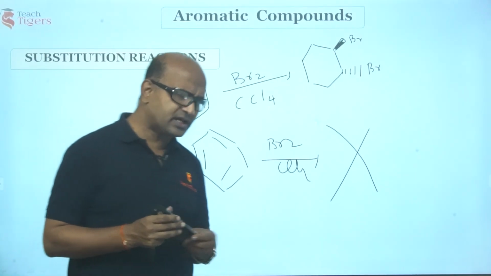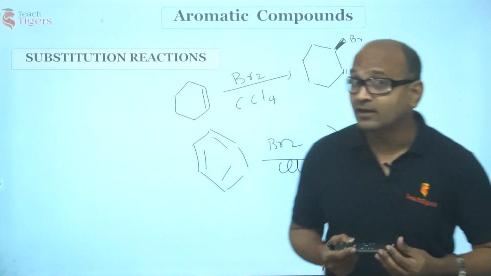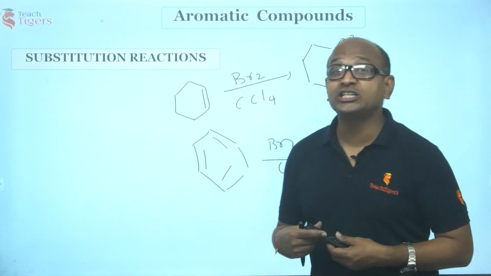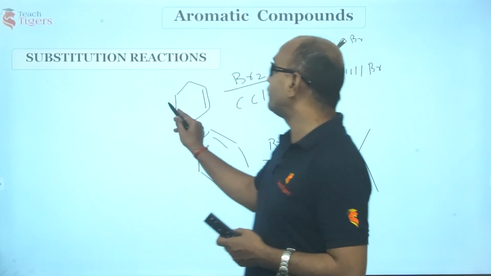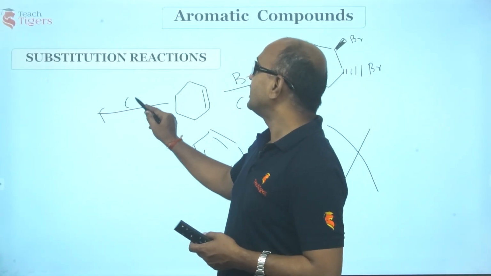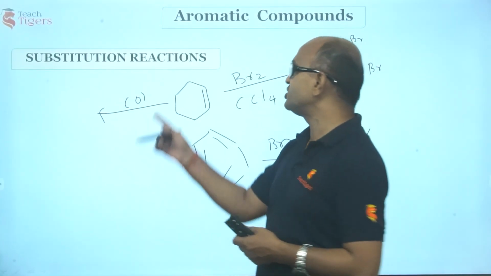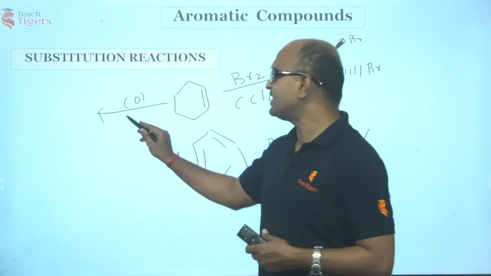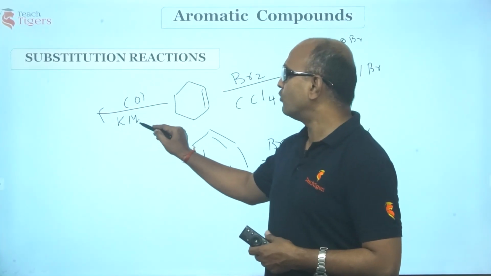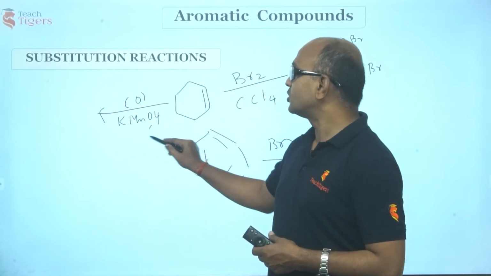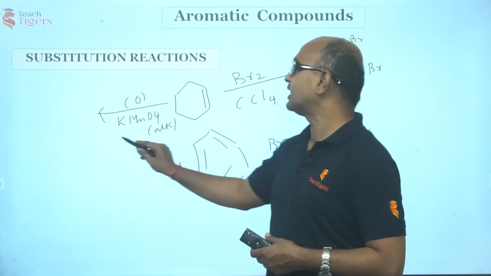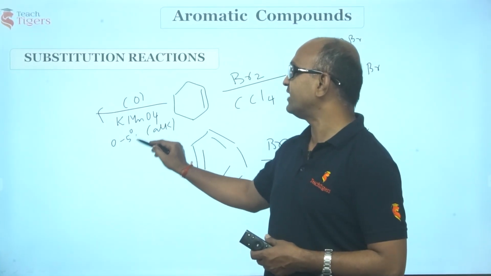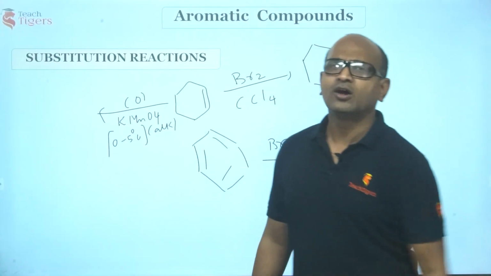Do you people remember Bayer's reagent? What's that? Cold dilute alkaline KMnO4. We'll just indicate the oxidation with this symbol. Right? We are treating with Bayer's reagent. What is Bayer's reagent? KMnO4. It's cold dilute alkaline, 0 to 5 degrees centigrade we have to maintain. Am I right, guys? Now what would happen?